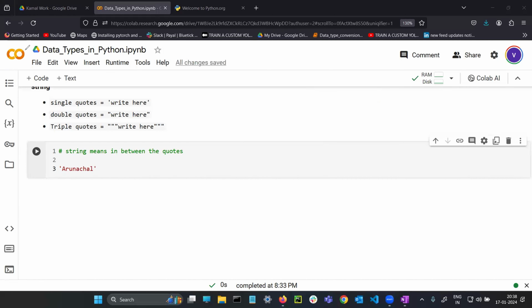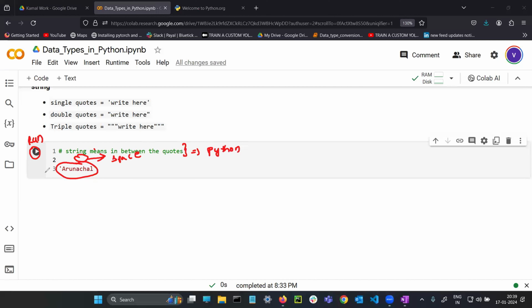In upcoming sections, you'll get to know clearly. For example, if I run this particular cell, first this line, which is a comment, is not going to be considered by Python. Next, the second line, which is a space, is not going to be considered by Python.